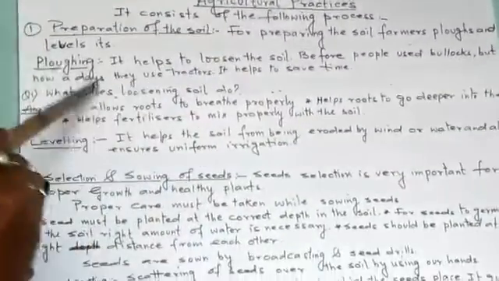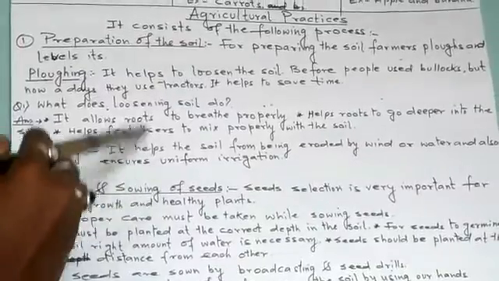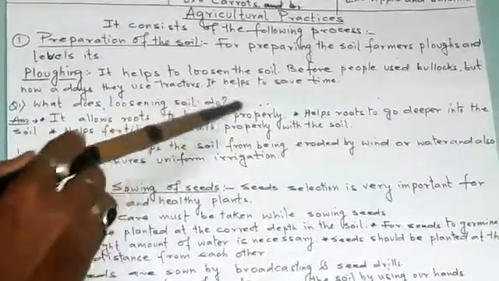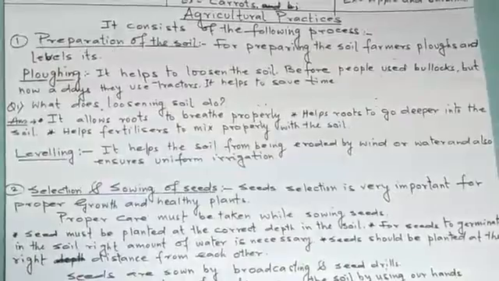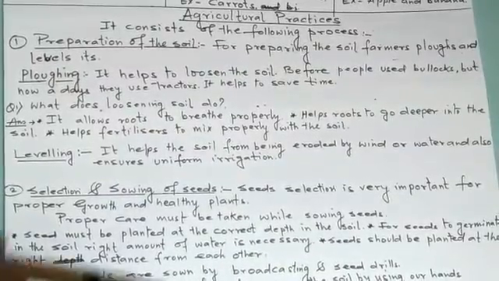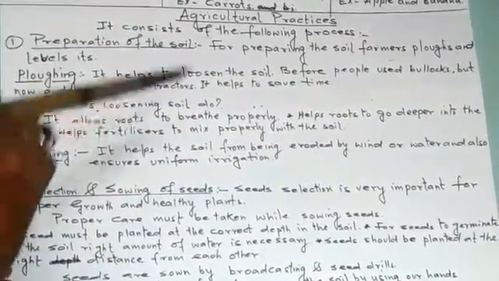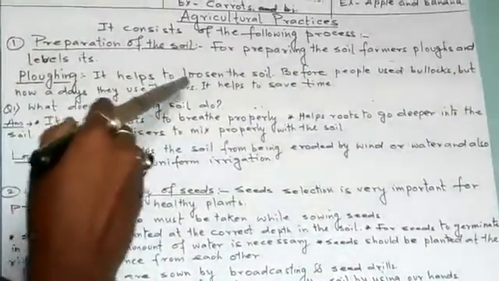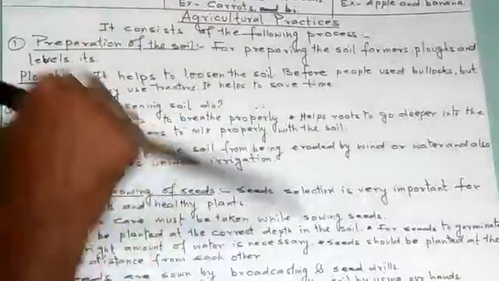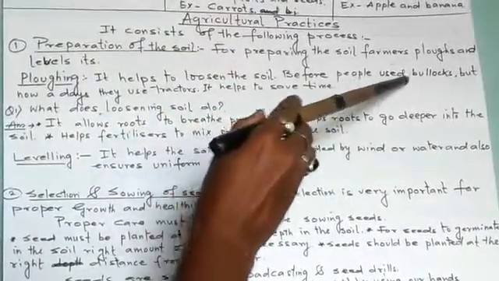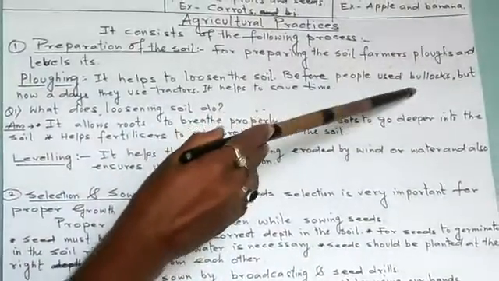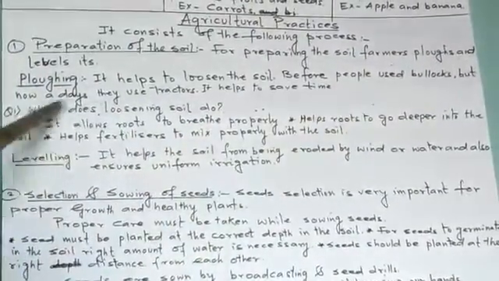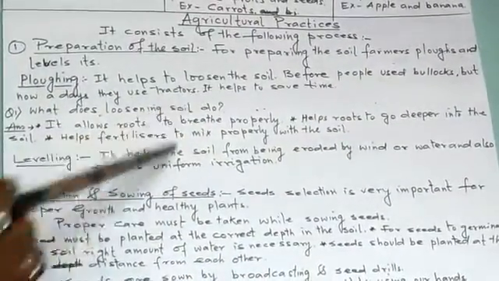Now first we will talk about plowing. What is plowing? It helps to loosen the soil. The field in which we are going to cultivate the crop is first plowed. When we use the plow, it loosens the topsoil and the bottom soil. In the old ages, people used what? Bullocks. But nowadays they use tractors.